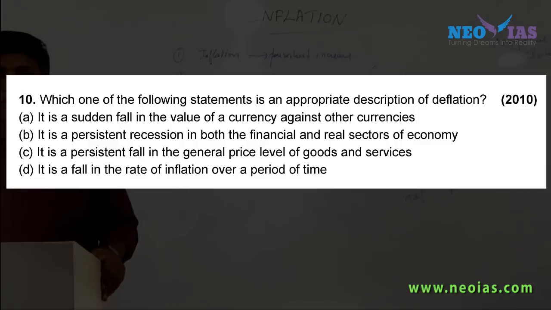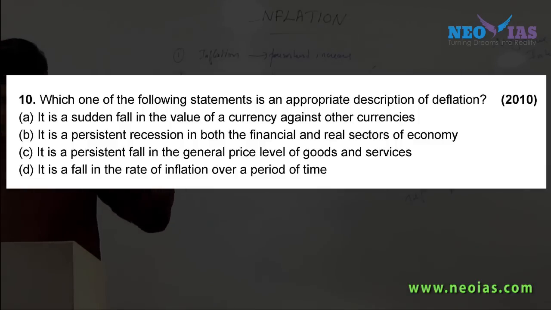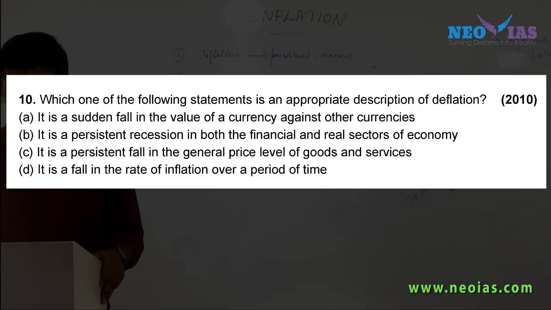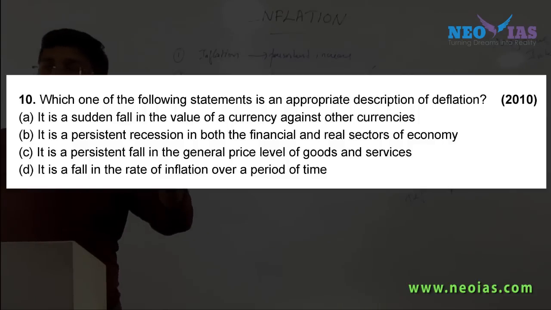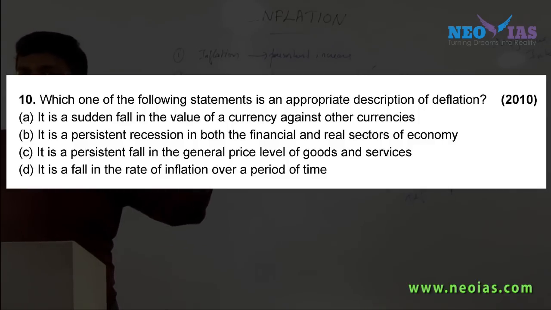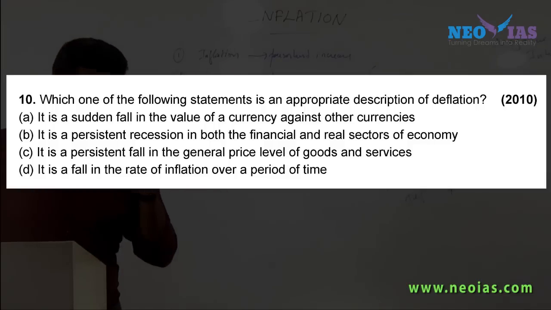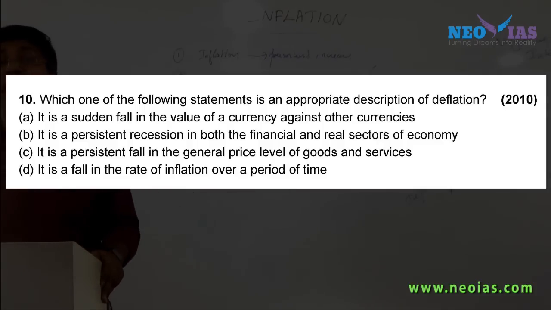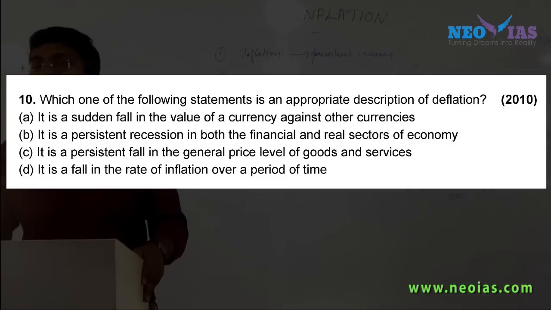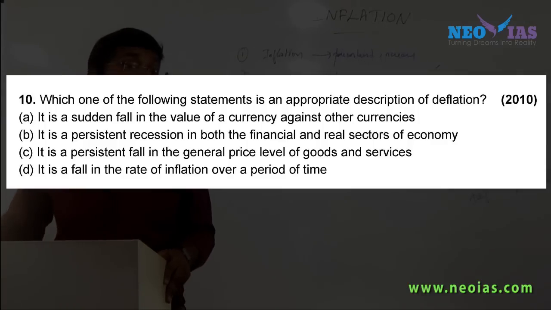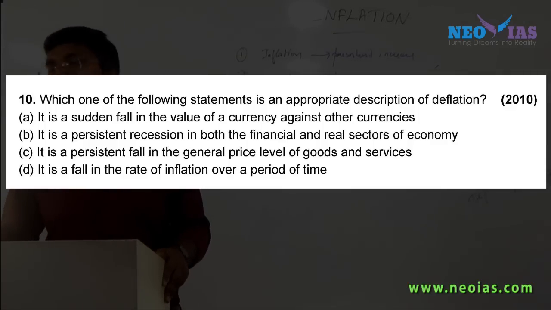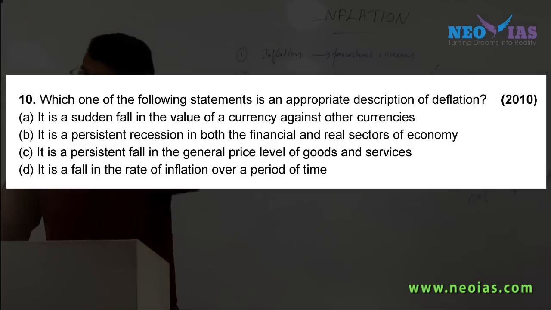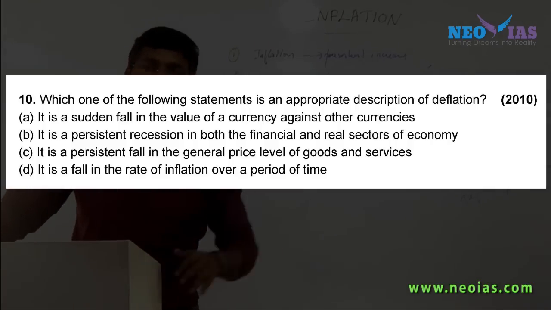And what is choice D? Just give me the explanation for what that concept is. D is disinflation. C is deflation. Now A and B are not related to this topic, but we will study them. The first, A, is depreciation, which we will be studying under the external sector. It is related to the value of currency. Don't worry, under the topic of external sector we will discuss the exchange rate and that concept. For the time being, understand that it is a concept related to something else, which we will discuss.